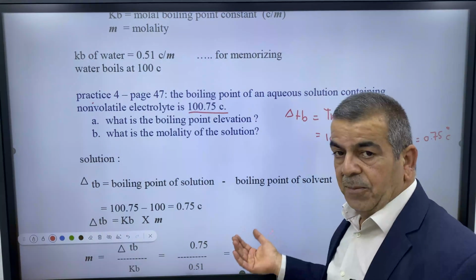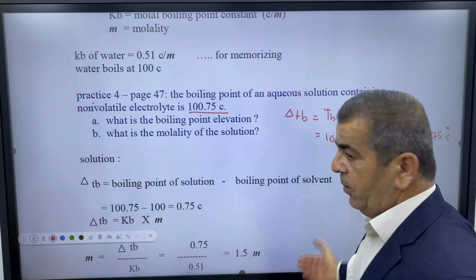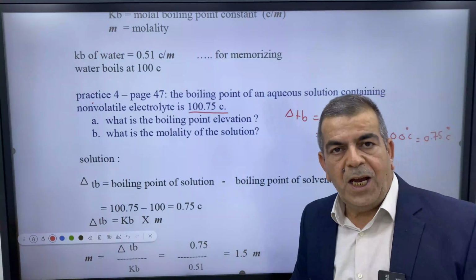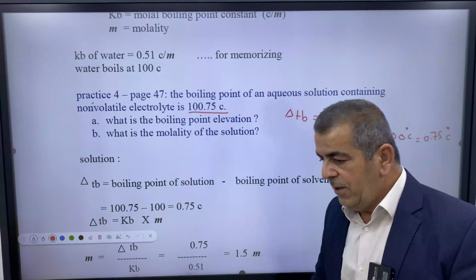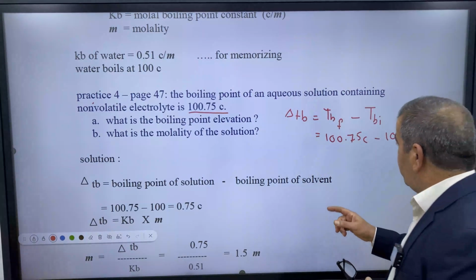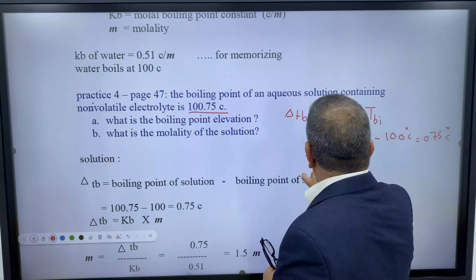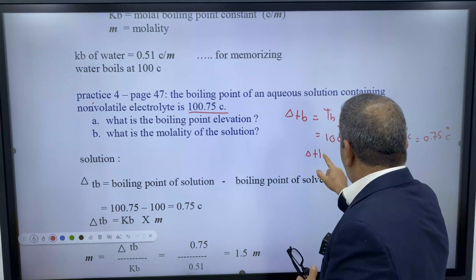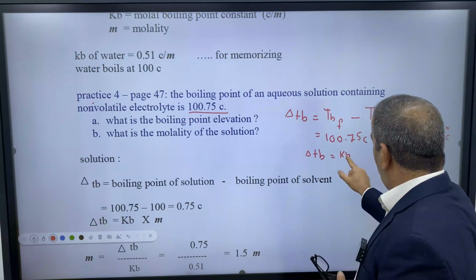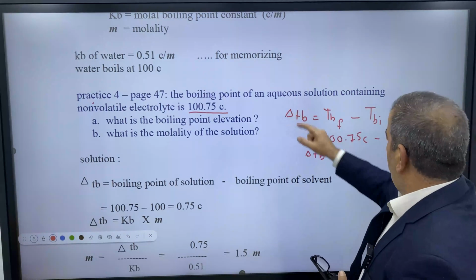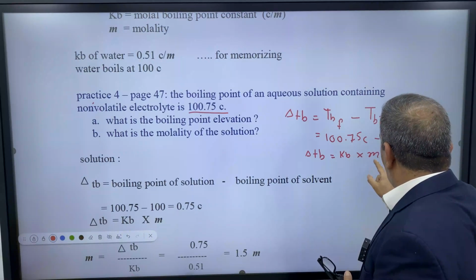Our next step, we need to find the molality. We have the delta TB and also we have the Kb for water that we said before. It is 0.51. So we will say here delta TB equals Kb of water, of course. Why? Because we have an aqueous solution, times molar concentration.